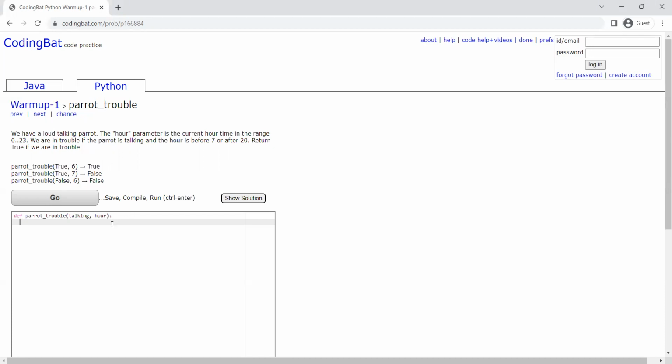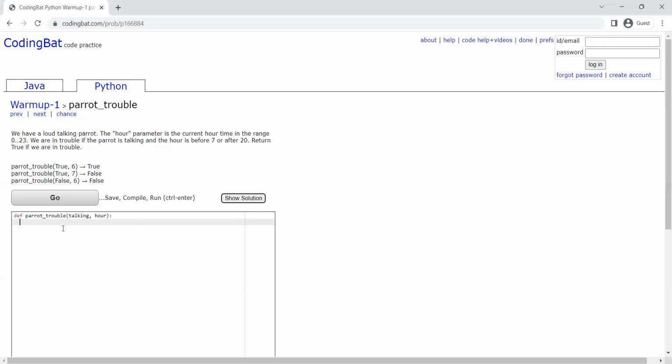So let's just analyze this question. The function definition is given as this one. The talking parameter is a Boolean, either true or false, and the timing is given, the hour is given as an integer. So how can we possibly solve this? Just go step by step.